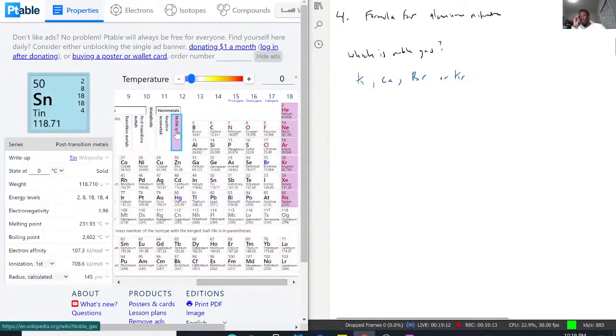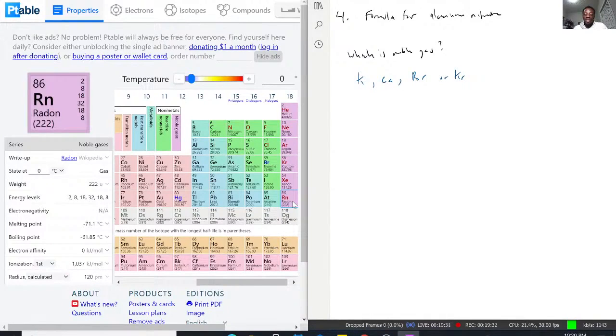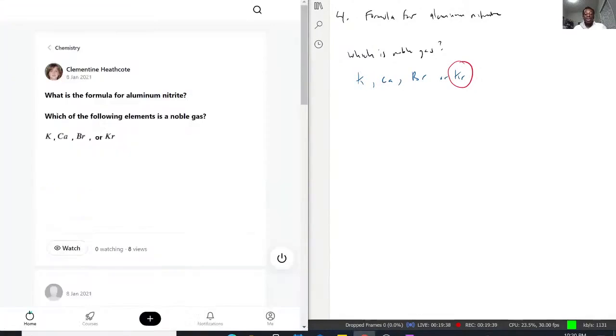But the trick I really want you to learn here is that elements on the last column, the 18th column, going all the way down from helium to radon, are your noble gases. Knowing that, we can see that krypton is the only choice that would be the noble gas. So now, going back to the question of the formula for aluminum nitrate.